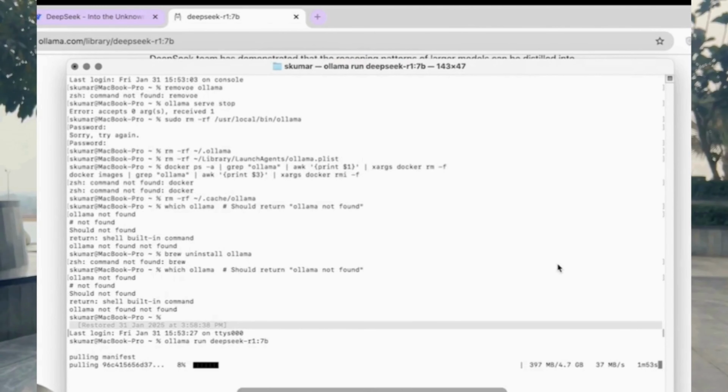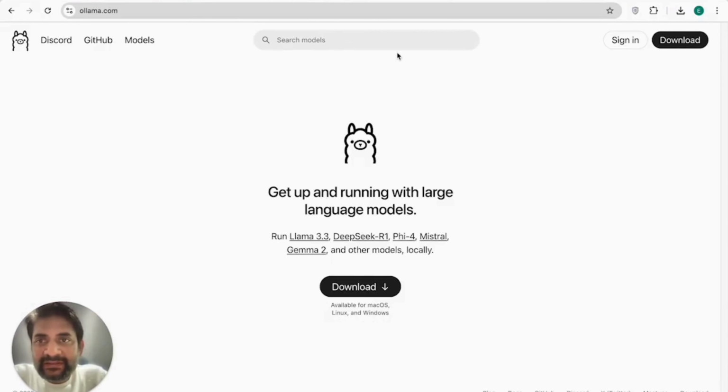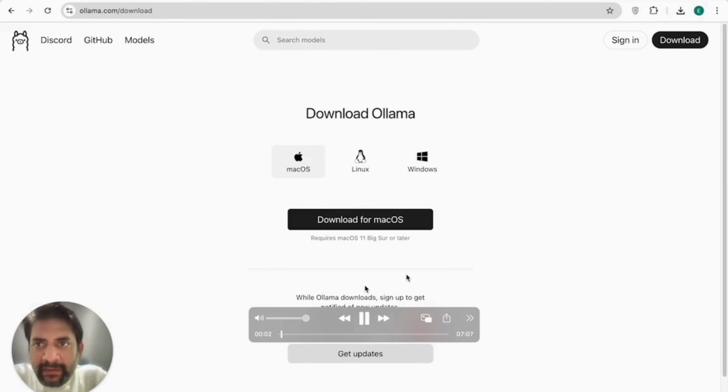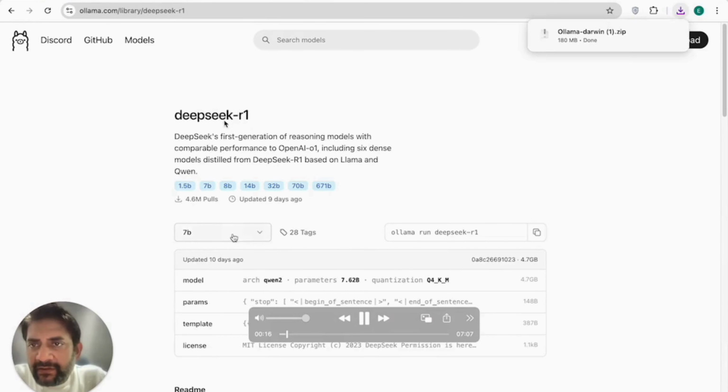And this is how you install it locally. For this, we need to first get into ollama.com. On ollama.com, we simply click on download, and that downloads the Ollama app. I'm using a Mac, but it would be the same if you are using Windows or a Linux system. So once this gets downloaded, I will look for the models.